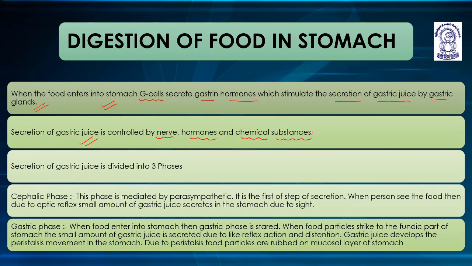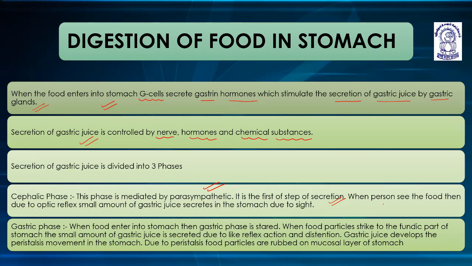Secretion of gastric juice is divided into three phases. In the stomach, the gastric juice is secreted in three phases. What are these three phases? We will learn about them. The first phase is the cephalic phase. This phase is mediated by parasympathetic stimulation, by the parasympathetic nervous system. It is the first step of secretion.